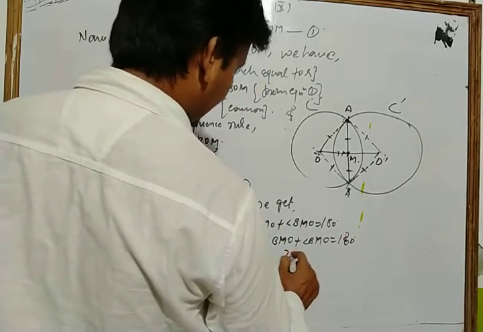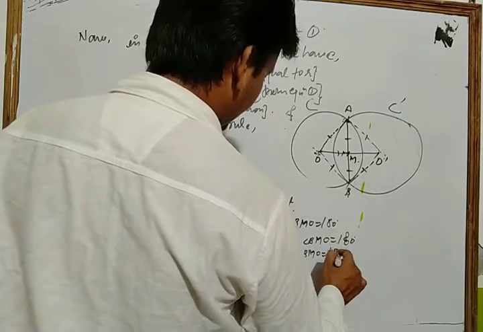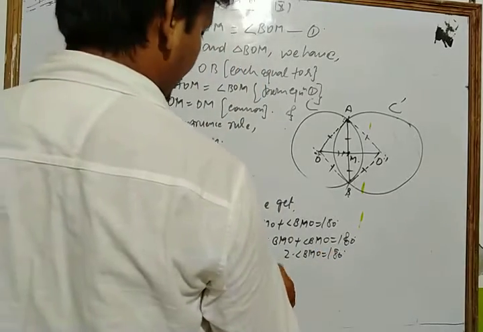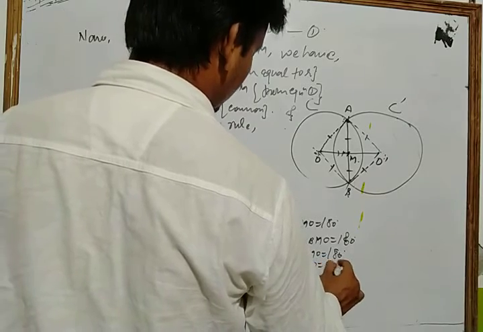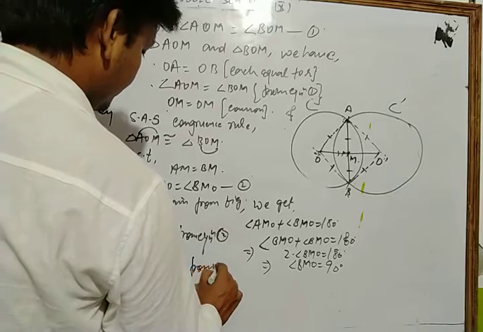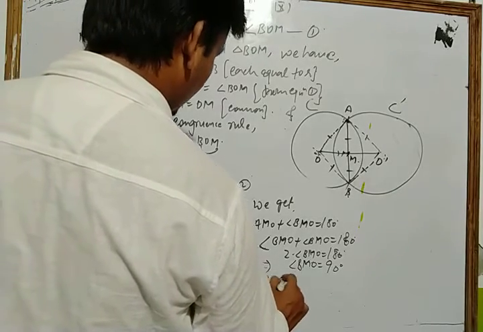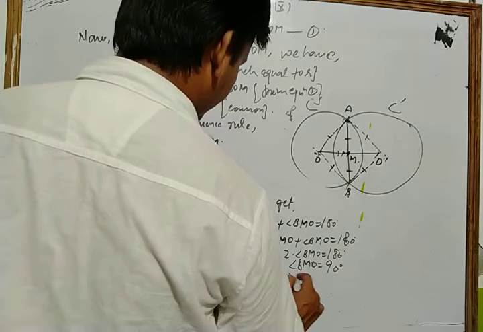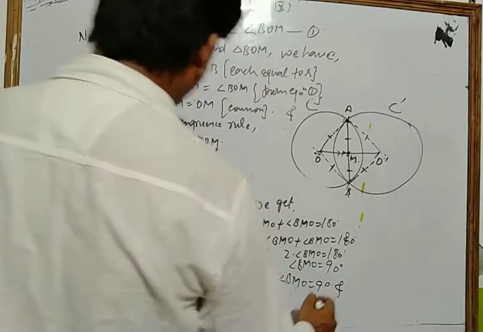That is, 2 times angle BMO is equal to 180 degrees. So angle BMO is equal to 90 degrees. Since from 2 angle AMO is equal to angle BMO, each equal to 90 degrees,